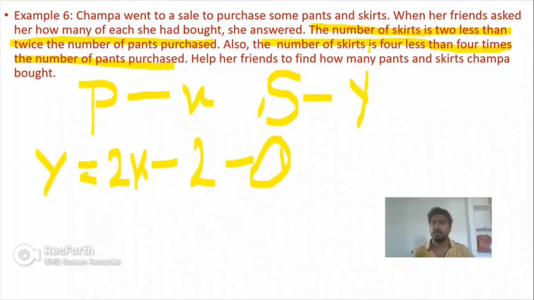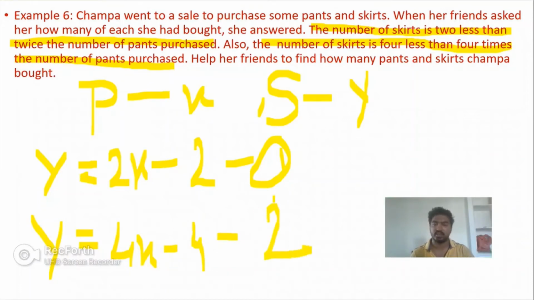Now, the second condition: the number of skirts is 4 less than 4 times the number of pants purchased. So again, the number of skirts denoted by y is equal to 4 less than 4 times the number of pants. If I am treating the number of pants purchased as x, then I can write the equation as 4x minus 4. This is treated as equation 2.